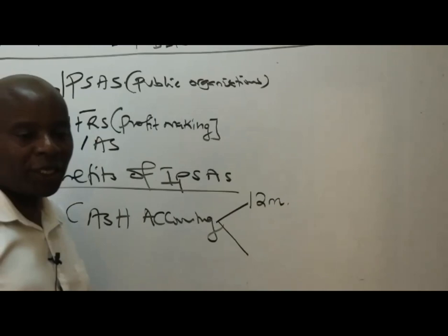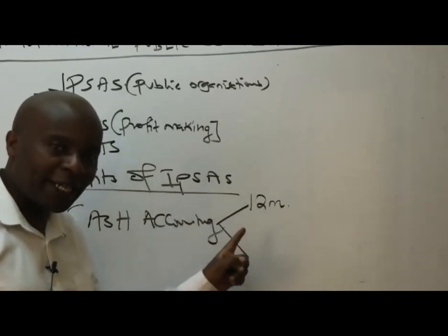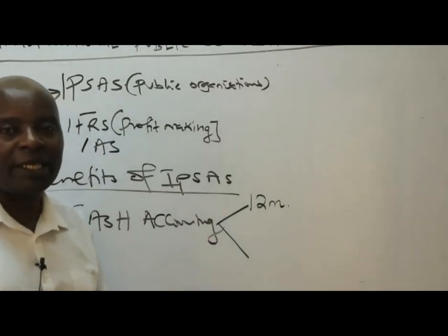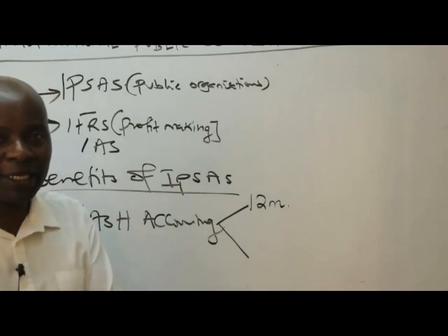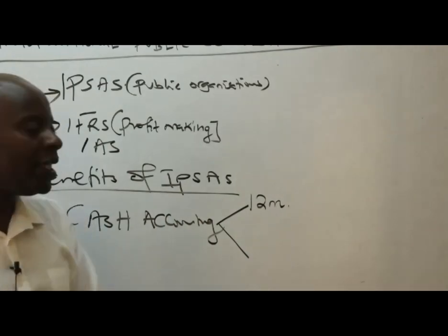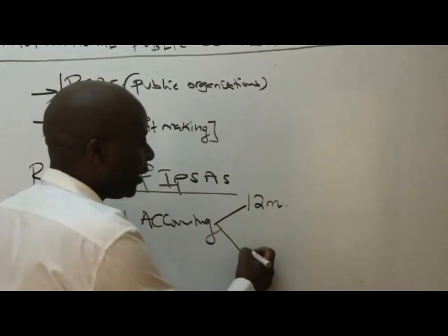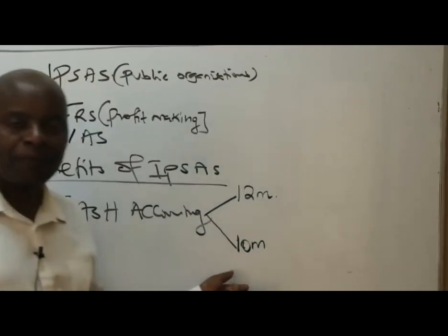But at the end of the day, as I told you, they don't pay us everything upfront. Normally, some students will come and say, hey, things are not looking up, could you kindly give me 2 or 3 months? So it will reach the end of the year and you realize that we still have some 2 million Kenya shillings outstanding. So in this case, the cash that we have received is 10 million.